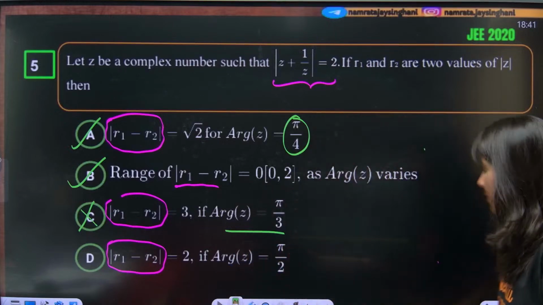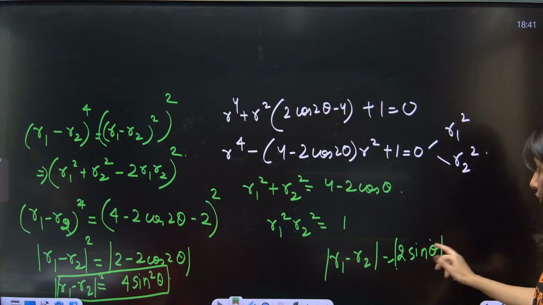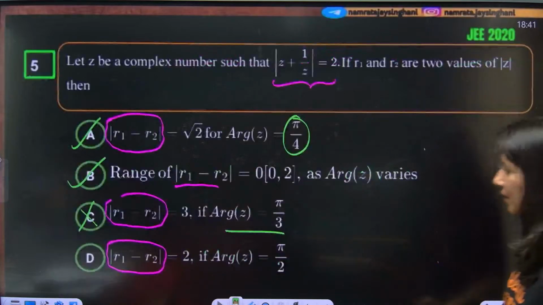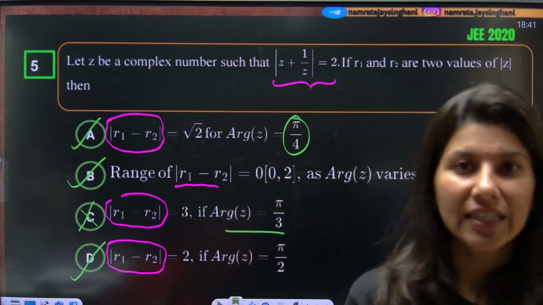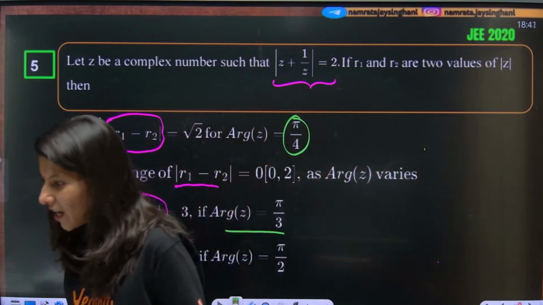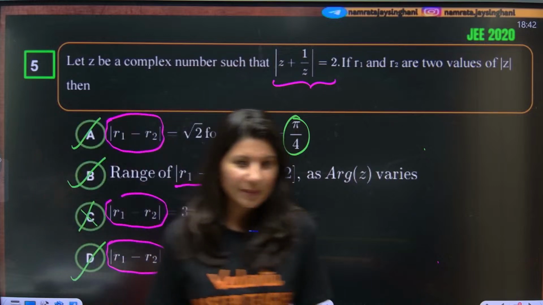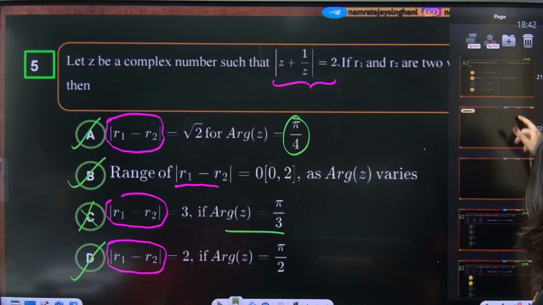Now, argument is pi by 2. So when you put pi by 2, this is actually correct. You put pi by 2, mod r1 minus r2 is becoming 2. So option D is correct. A, B and D are the correct answers, but C is absolutely wrong. Okay? Getting it? Understanding it? Alrighty. Let us move on to the next problem.